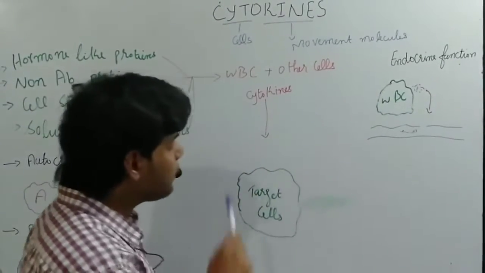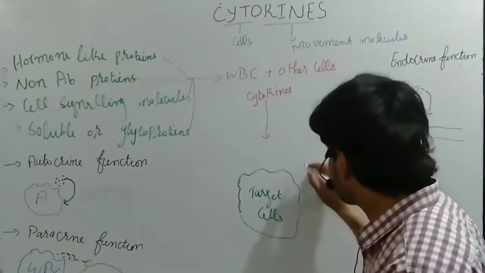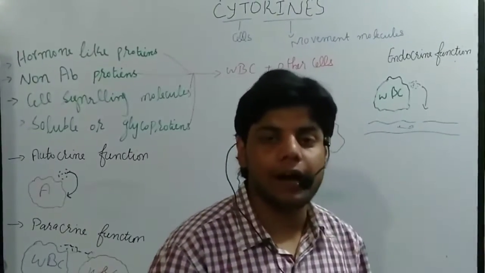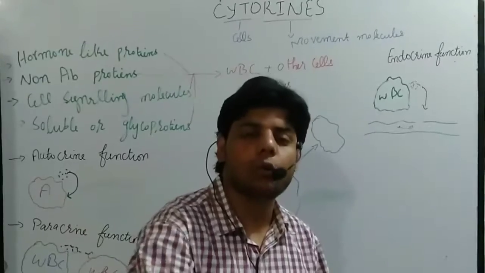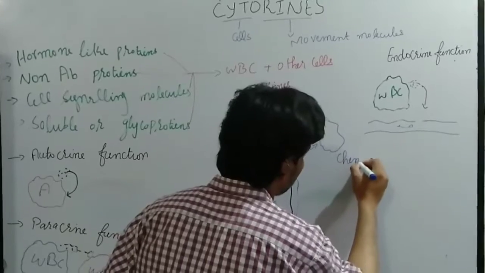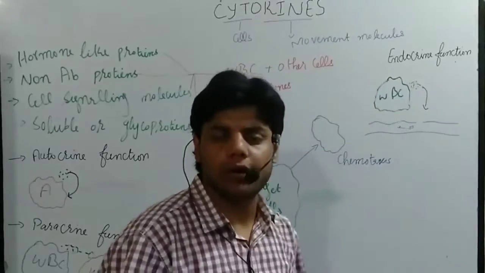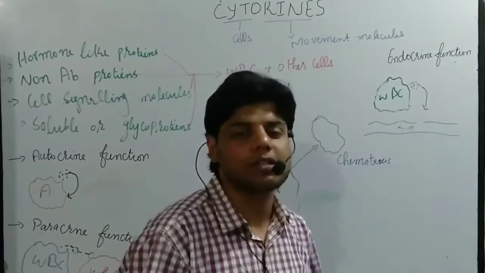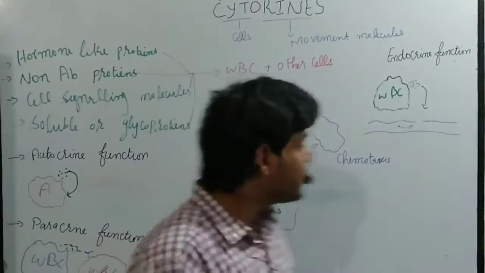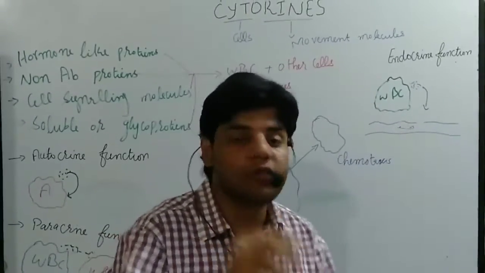Now if the cytokines are received by this target cell, then the target cell will move to the specific area where the infection is, or where these cells are needed. So we call that the chemotaxis phenomenon. We have different kinds of cytokines which are responsible for chemotaxis. Inshallah, in the next video lecture we will discuss what kinds of cytokines are responsible for chemotaxis. Then we have the cytokines which are specially responsible for proliferating the cells.